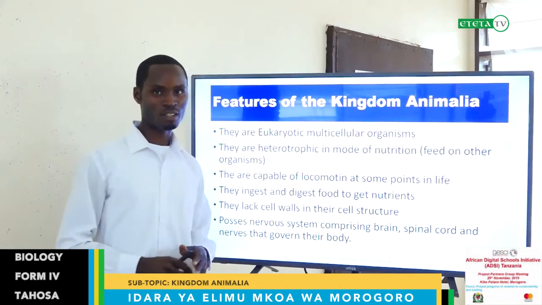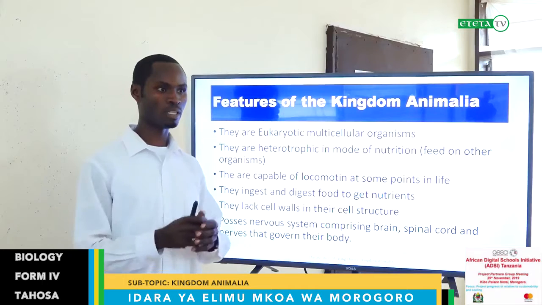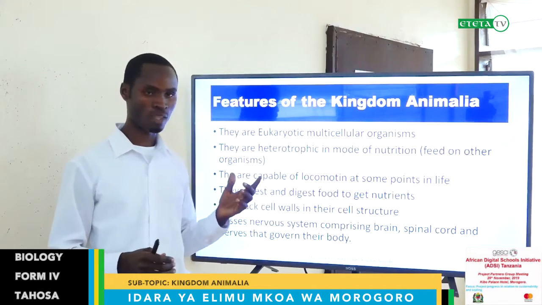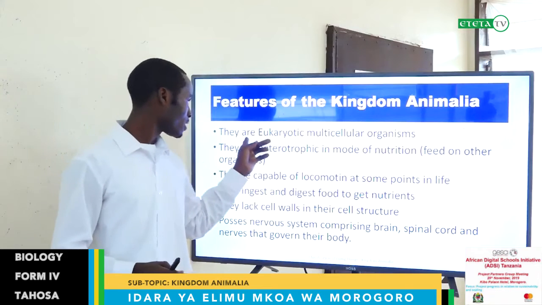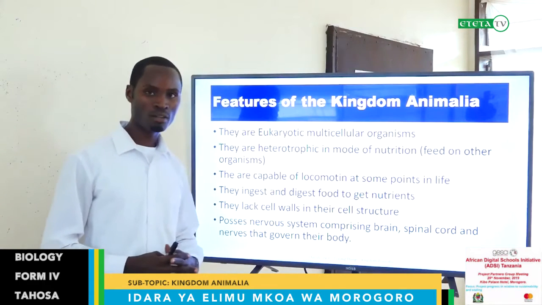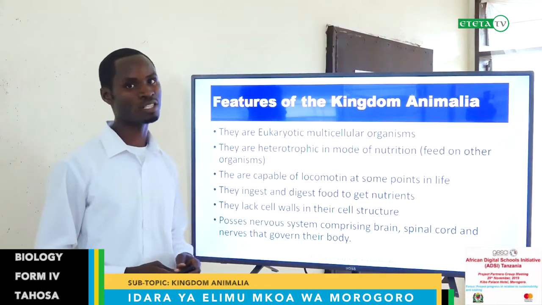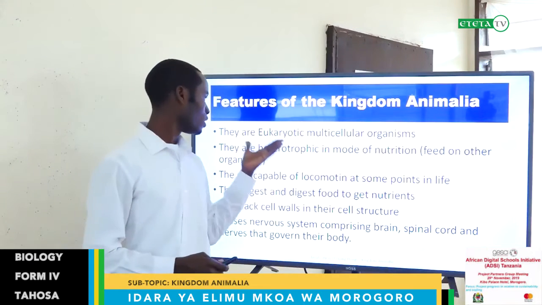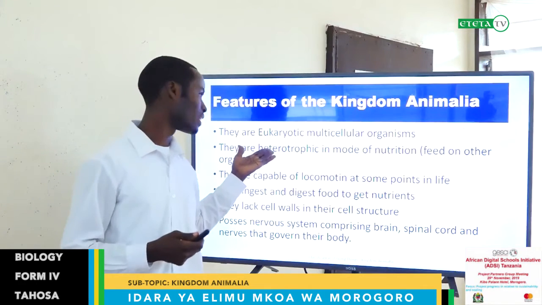What are the features, the characteristics which will tell us that this organism belongs to the Animalia Kingdom? These are the features of the Kingdom Animalia. Firstly, they are eukaryotic multicellular organisms. They are eukaryotic. They have true cells. As you remember in cell structure and organization of Form 2, eukaryotic means true cells. They have a cell with a true nucleus.